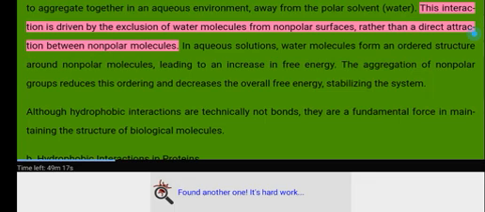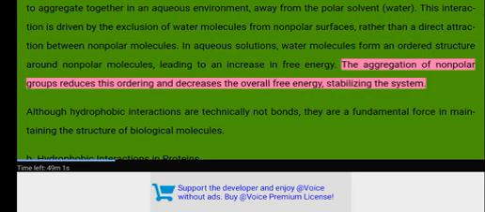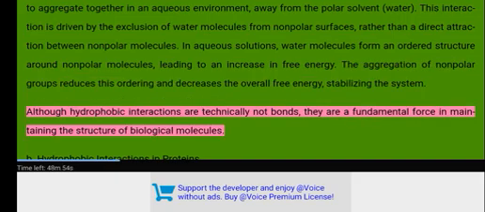This interaction is driven by the exclusion of water molecules from nonpolar surfaces, rather than a direct attraction between nonpolar molecules. In aqueous solutions, water molecules form an ordered structure around nonpolar molecules, leading to an increase in free energy. The aggregation of nonpolar groups reduces this ordering and decreases the overall free energy, stabilizing the system. Although hydrophobic interactions are technically not bonds, they are a fundamental force in maintaining the structure of biological molecules.